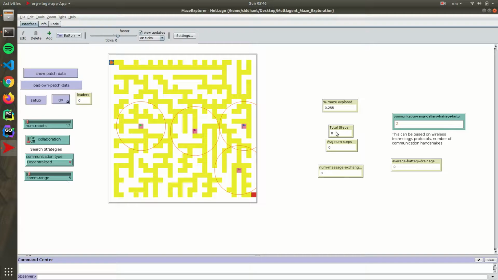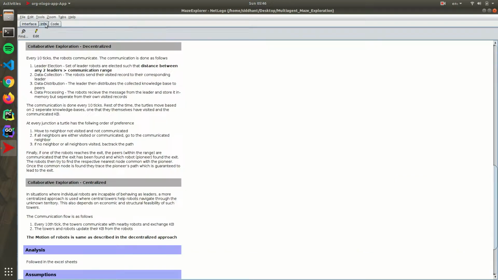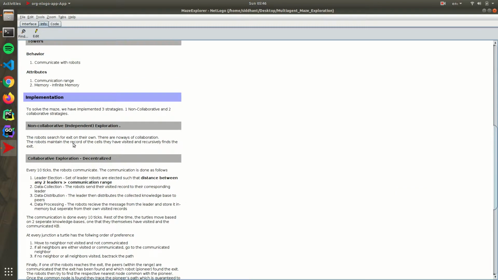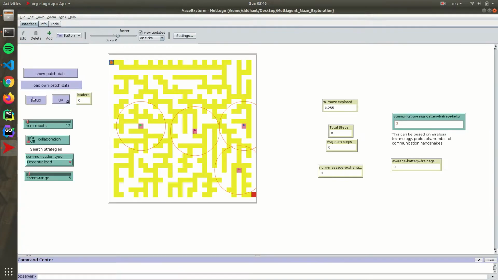We can view all these, monitor all these, and then there is a communication range factor which we already talked about. So first there are three different implementation strategies. The first is the independent exploration, where the turtles will move randomly wherever they want. Let's see how that goes. So the collaboration is off, and we start with the 12 turtles.